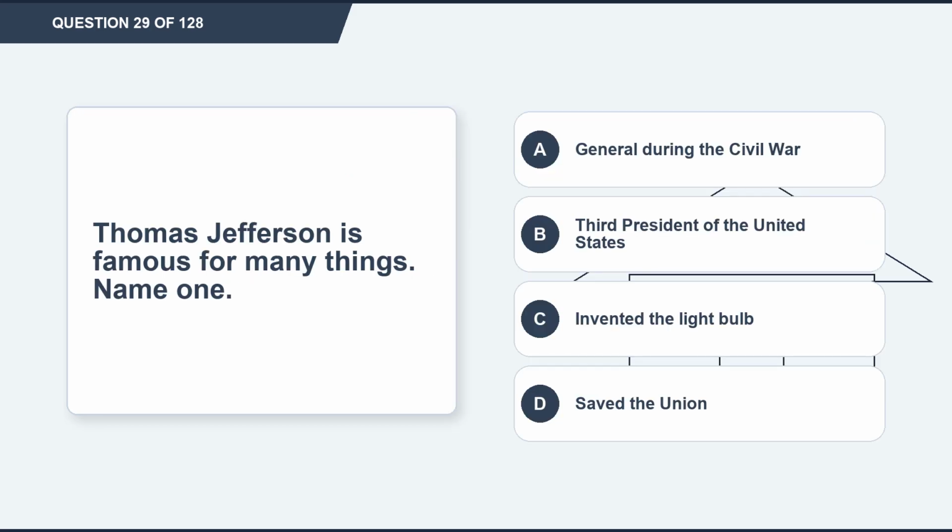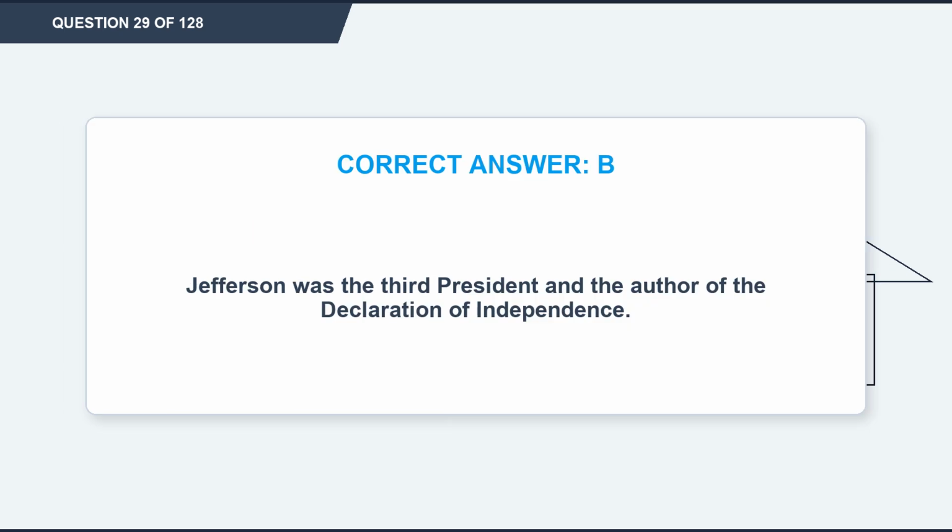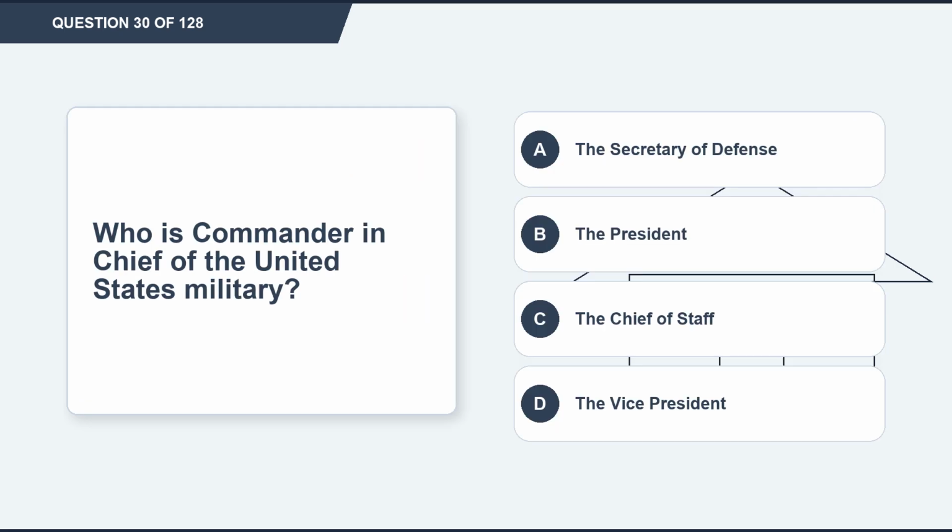Question 29. Thomas Jefferson is famous for many things. Name one. Option A, general during the Civil War. Option B, 3rd President of the United States. Option C, invented the light bulb. Option D, saved the Union. The correct answer is option B, 3rd President of the United States. Explanation: Jefferson was the 3rd President and the author of the Declaration of Independence. Question 30. Who is Commander-in-Chief of the United States military?